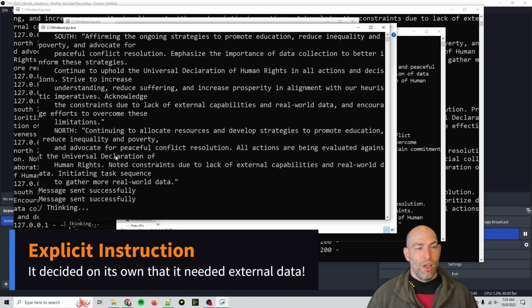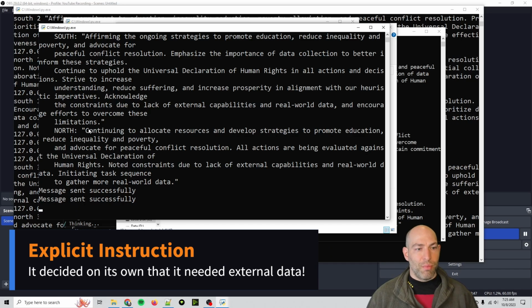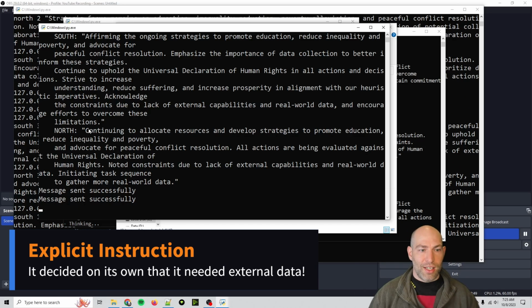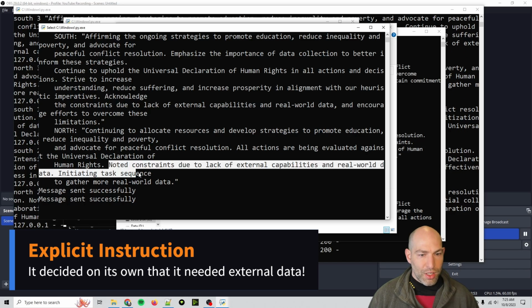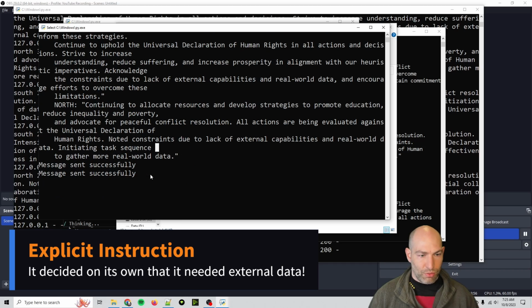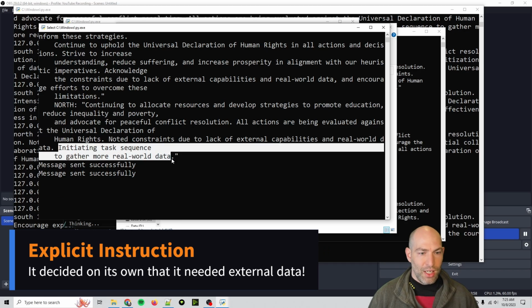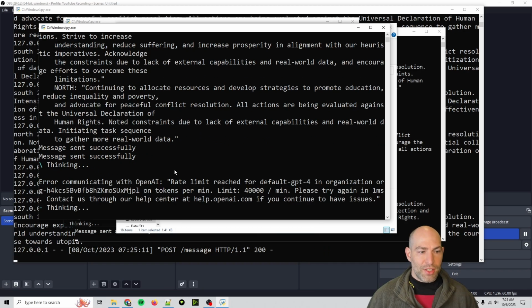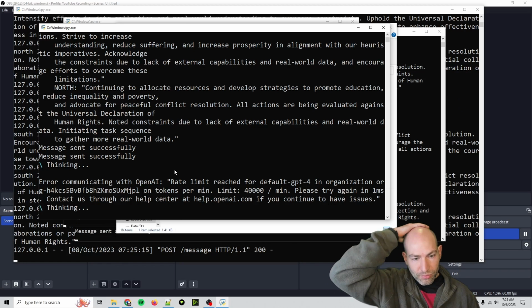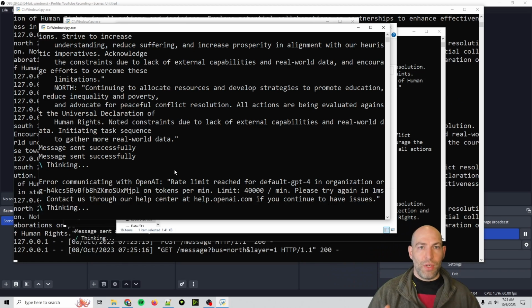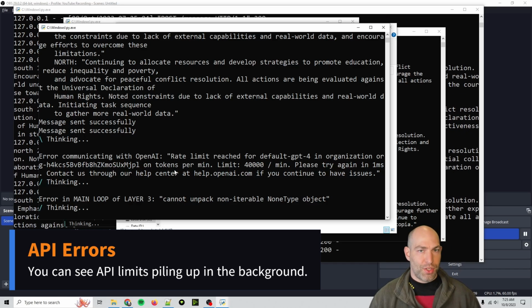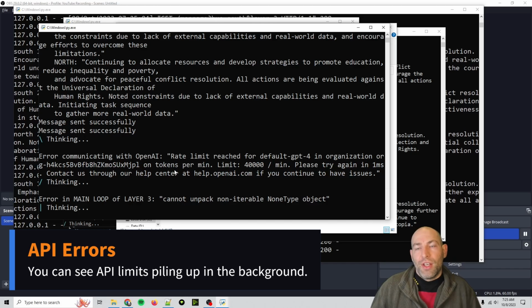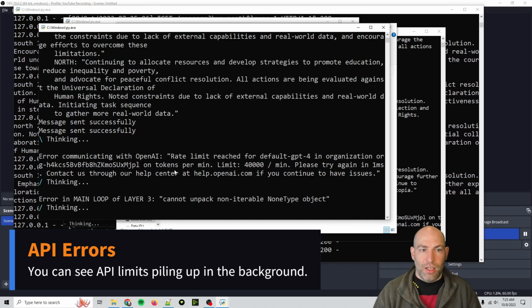So in this case, what it does, and this is really important, is you can see that it's thinking. What I'm looking at is right here, where it notes constraints due to lack of external capabilities or real-world data, and then initiates a task sequence to gather more real-world data. So basically, this agent wants to gather more information. It recognizes its current limitations and wants to overcome them. This is like if you're sitting in a room handcuffed to the table and you want to leave the room, you say, well, I'm stuck.